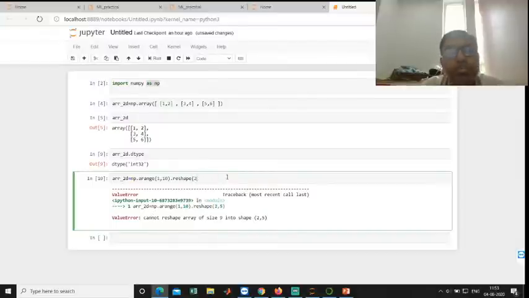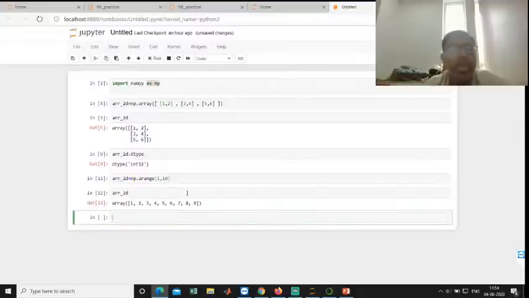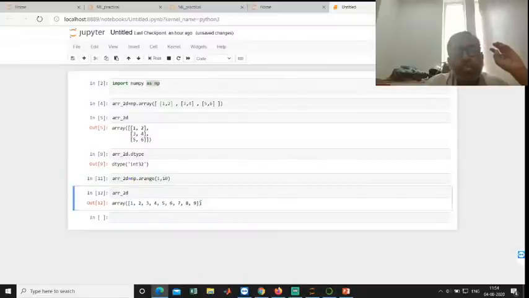Let me just give arange first. Arange is a function which gives the values within that range. Here you can specify the begin value and end value. It will generate a list of values within that range, 1 to 9. So that's about this particular arange function. We can create a single dimension array like this.